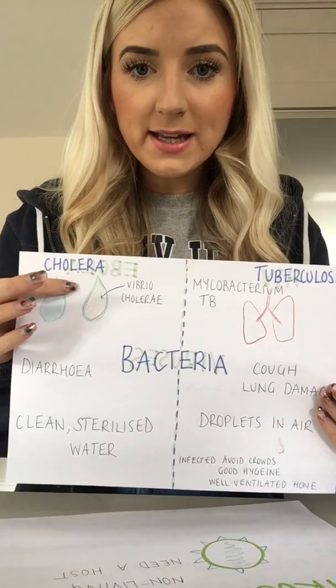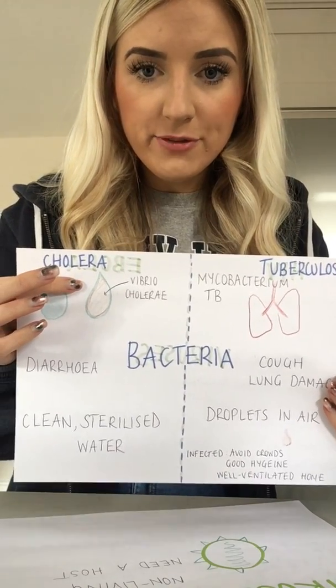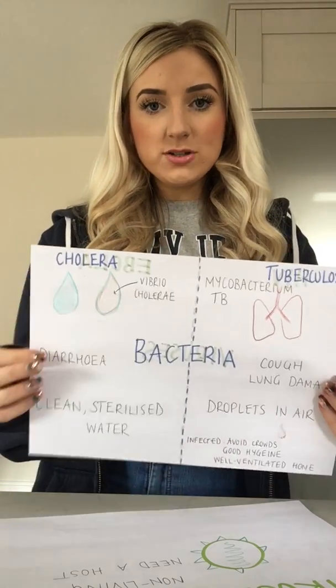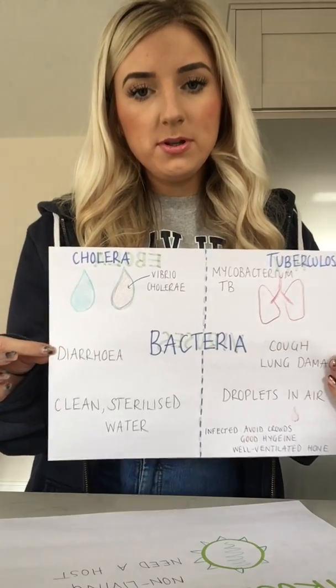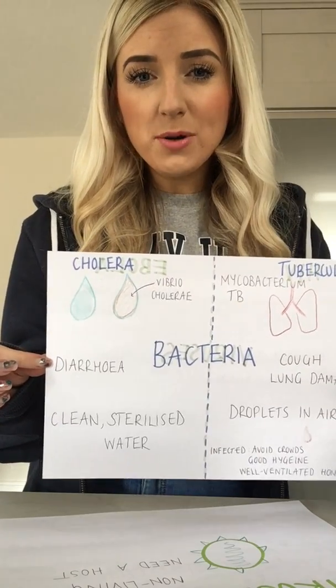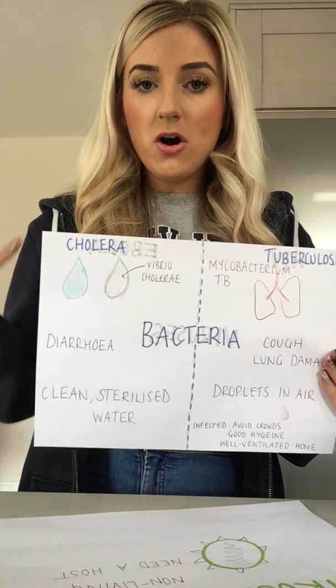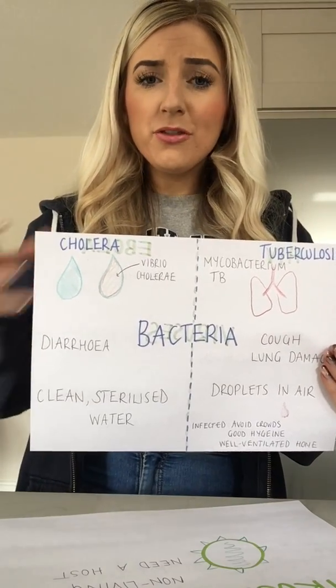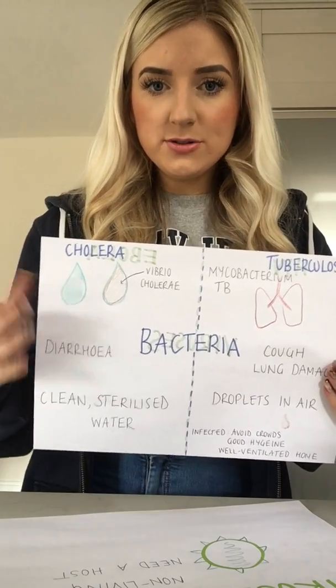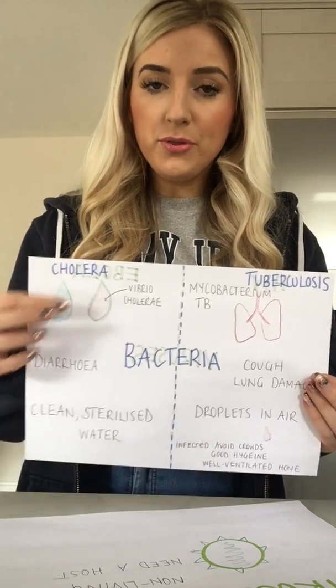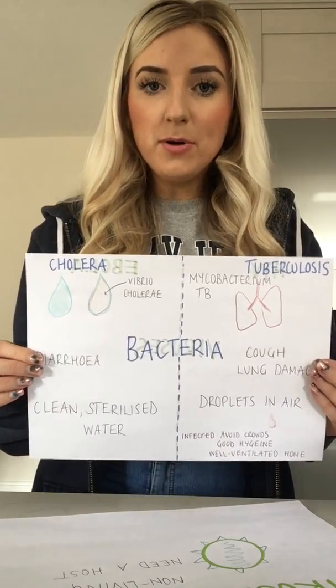That's where you would find this bacteria living. If somebody drinks contaminated water, they will get symptoms, the main one being diarrhea. If they are infected, they'll feel really, really poorly, and it's all because they have drunk water and put this bacterium in their body.